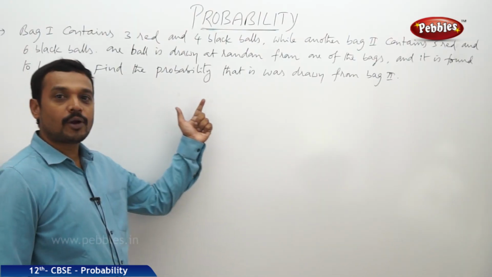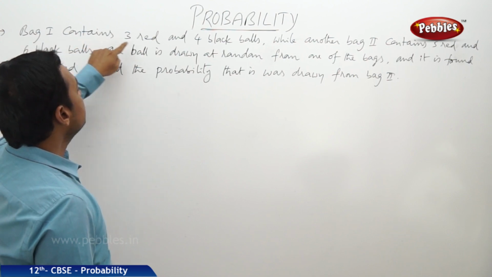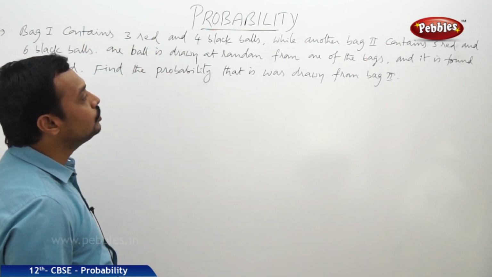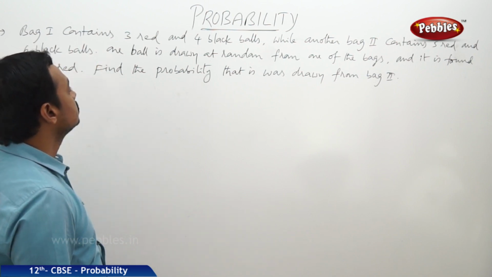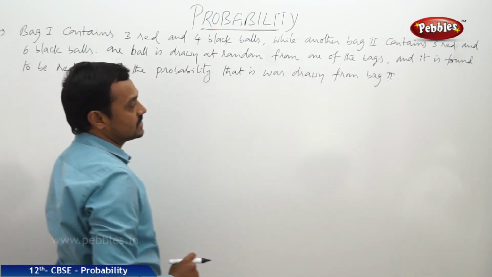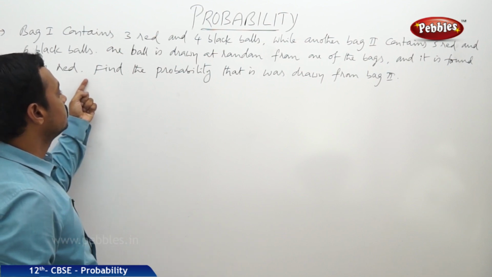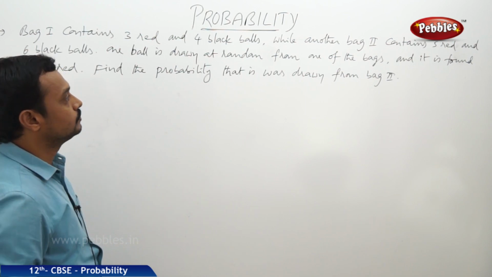Now here is one problem given on Bayes' theorem. Bag 1 contains 3 red and 4 black balls, while another bag 2 contains 5 red and 6 black balls. One ball is drawn at random from one of these bags and it is found to be red. Then find the probability that it was drawn from bag 2.